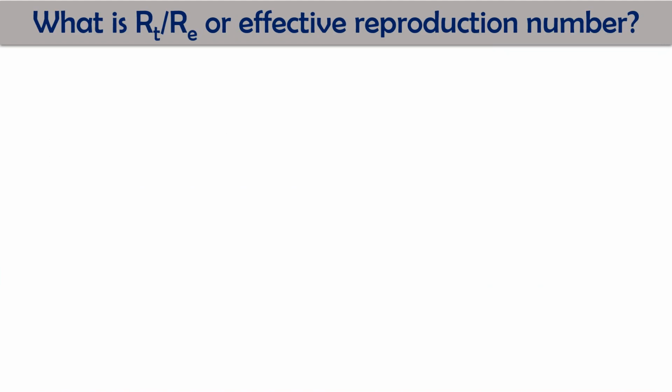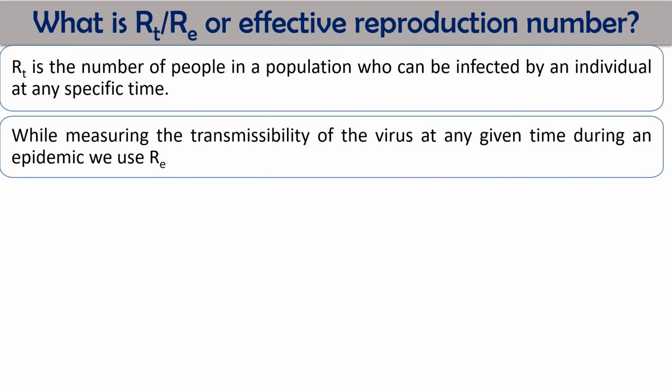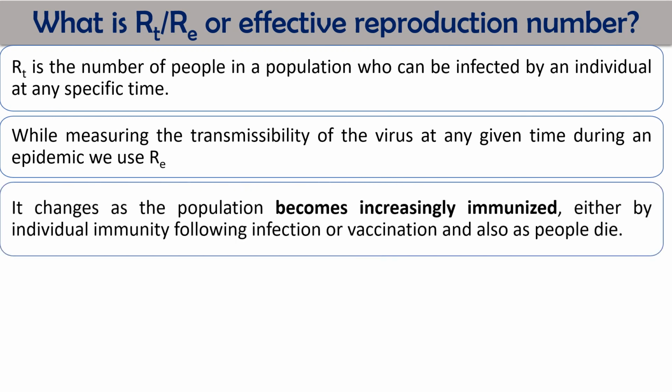What is the other factor? That is RT and RE, also called the effective reproduction number. Here RT is the number of people in a population who can be infected by an individual at a specific time. While measuring the transmission of this virus at any given time during an epidemic, we use RE or RT, the effective reproduction number.